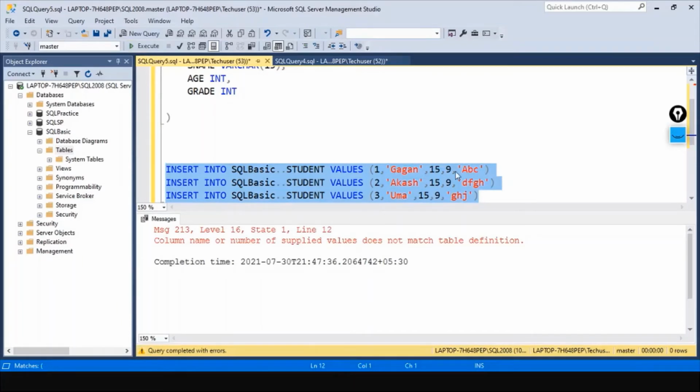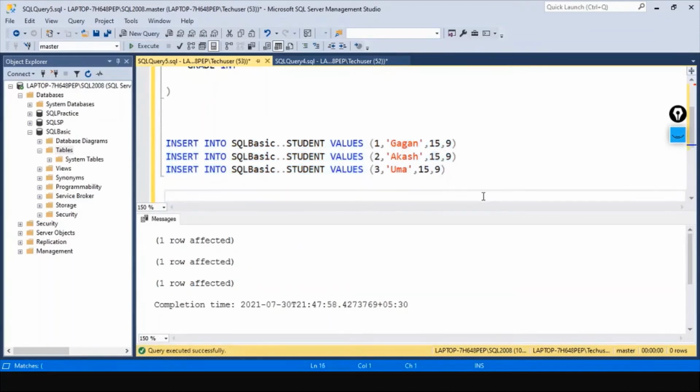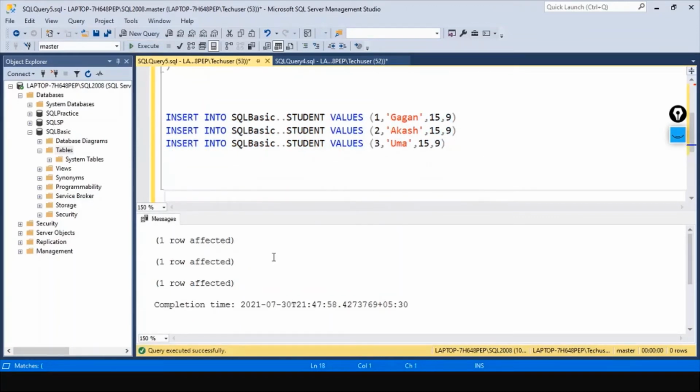Okay, grade is not there. Okay, I've just entered these 3 rows.